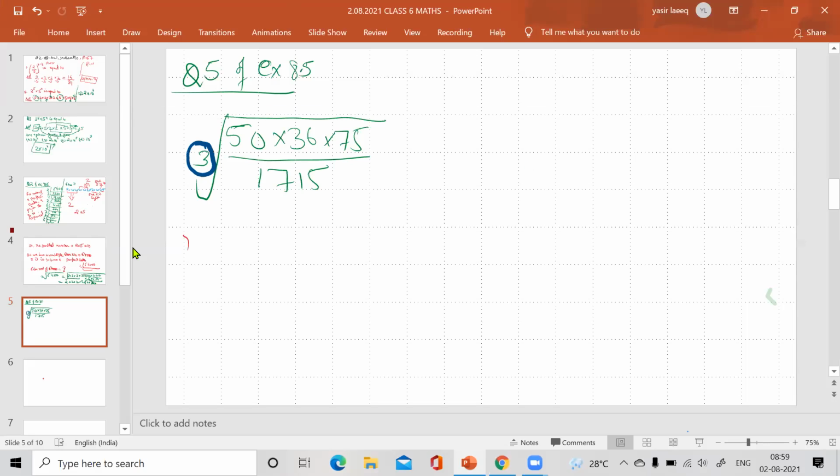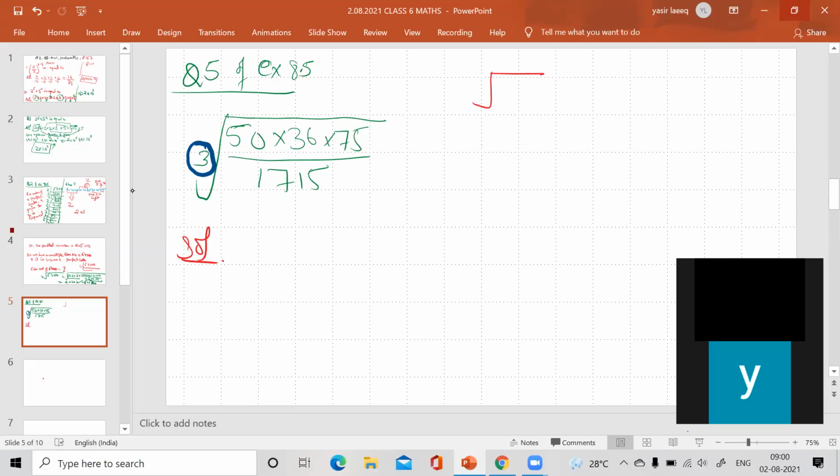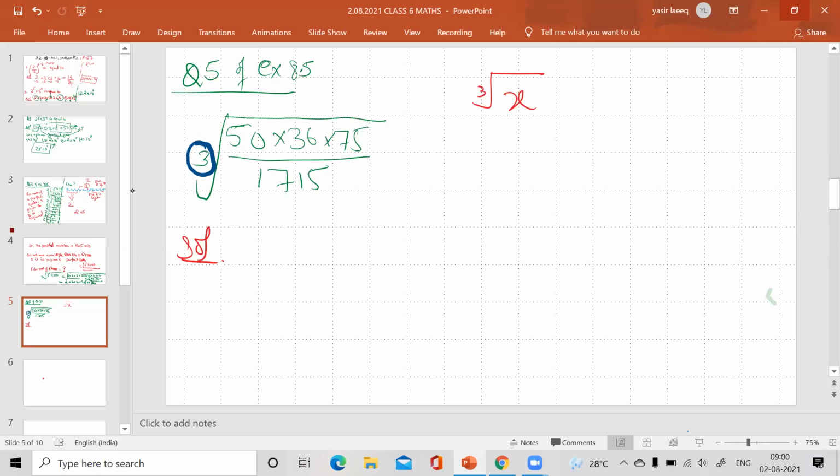Now, how will you solve this question? What is the way of solving it? First of all, we have to write it like this. If x is there under the cube root, it means x raised to the power 1 upon 3.